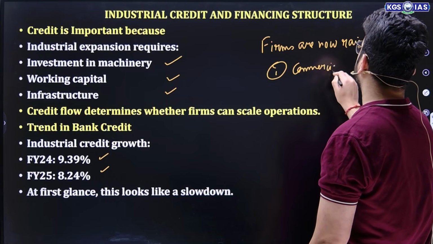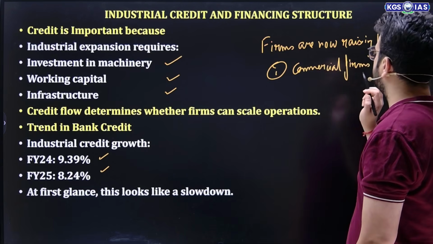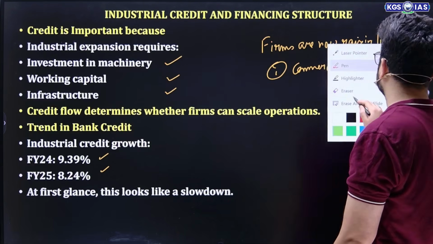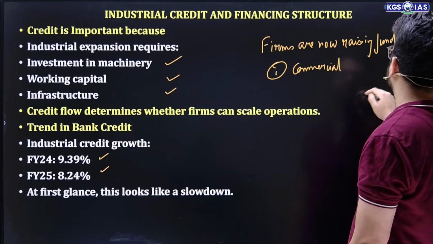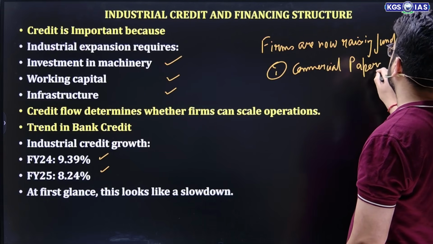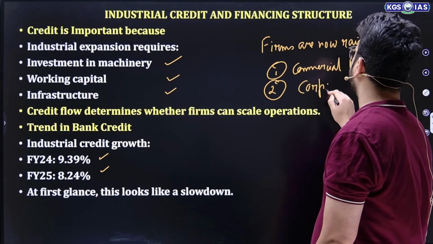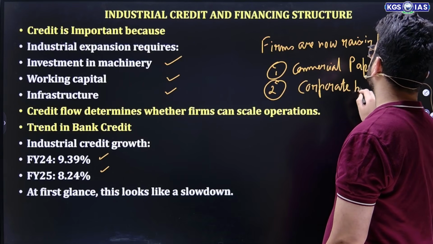Commercial paper is issued by the firms. Minimum maturity is 7 days, maximum is 365 days, and it is issued by those companies who have a good credit rating. It is in multiples of 5 lakh. They also issue corporate bonds.